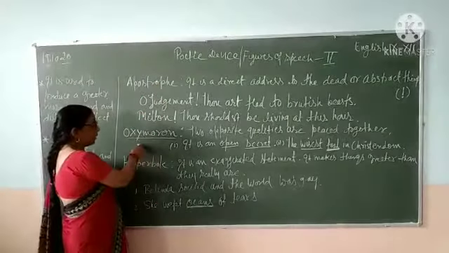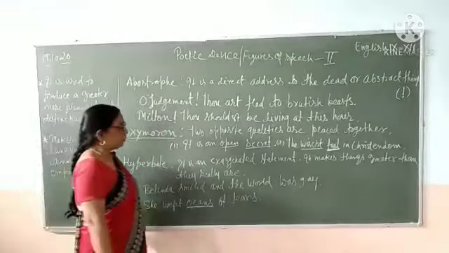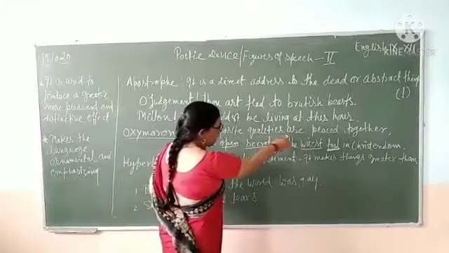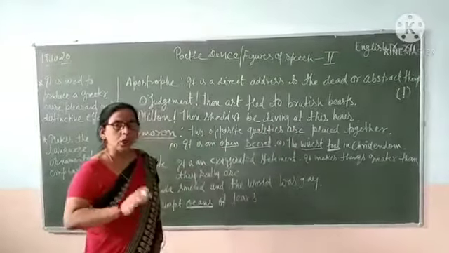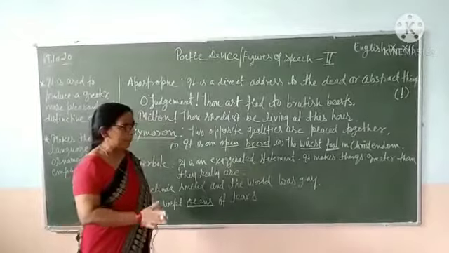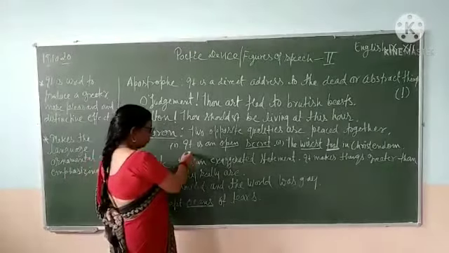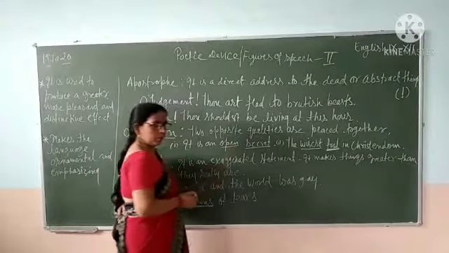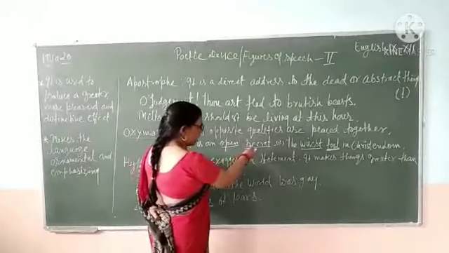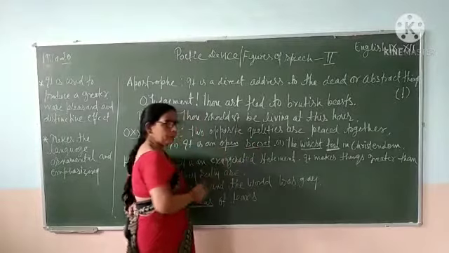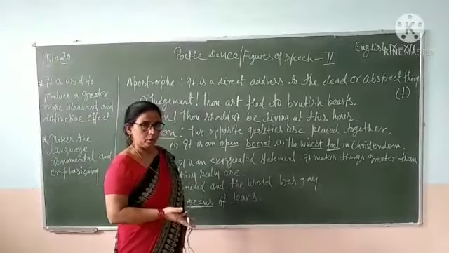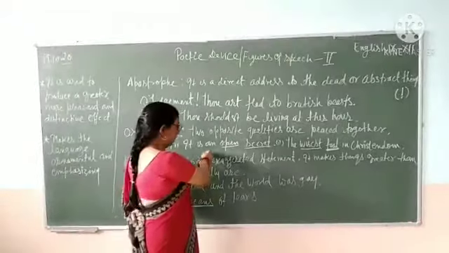Now let us come to the second, oxymoron. In oxymoron, two opposite qualities are placed together, used in the same line. It is an open secret. Now see how it can be a secret when it is open, when it is known to everyone. It is an open secret.